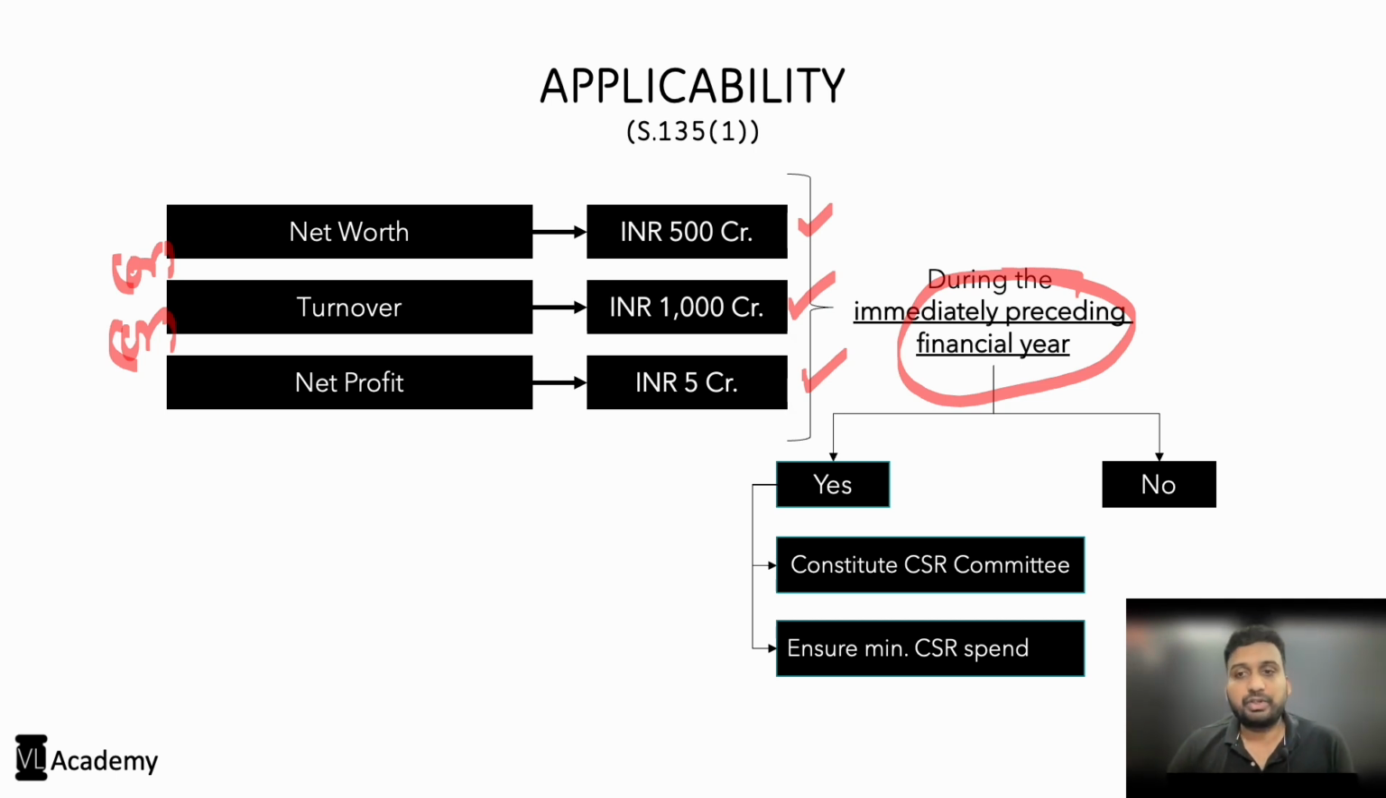It will be 2021-2022. So during the financial year 2021-2022, if the company has a net worth of 500 crores or more, or turnover of 1000 crores or more, or net profit of 5 crores or more, then such company shall constitute a CSR committee. And the board of directors of such company shall ensure that the minimum amount of CSR expenditure, which is 2% of the average net profits for the preceding 3 financial years, shall be spent during this particular financial year, right? So this criteria is for the purpose of constitution of CSR committee.